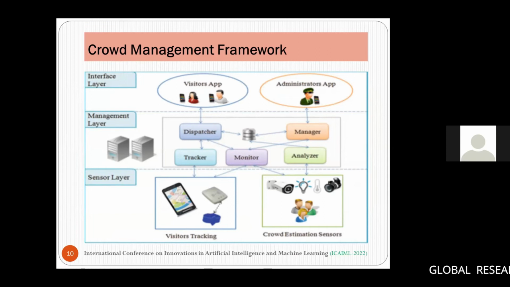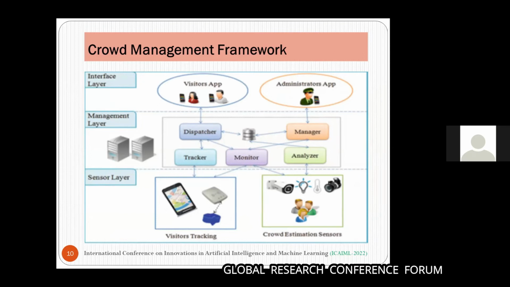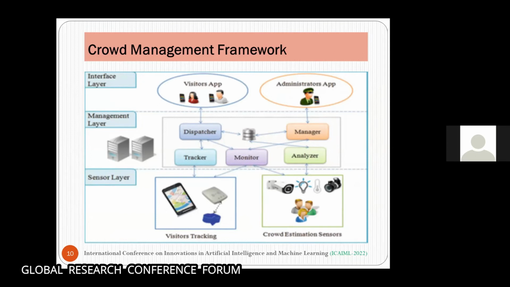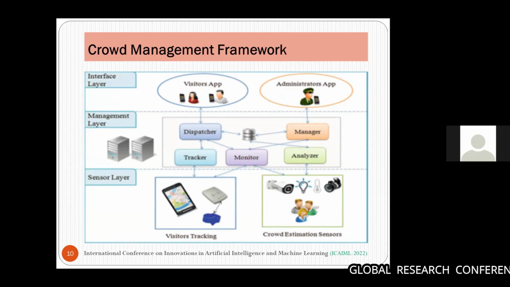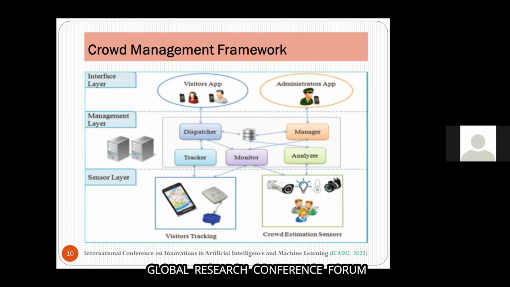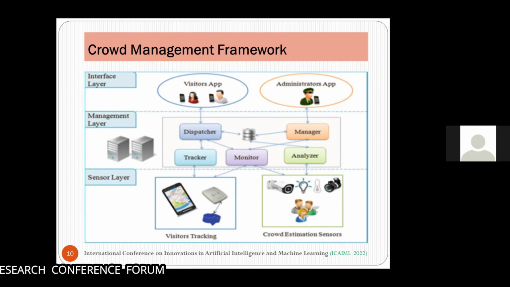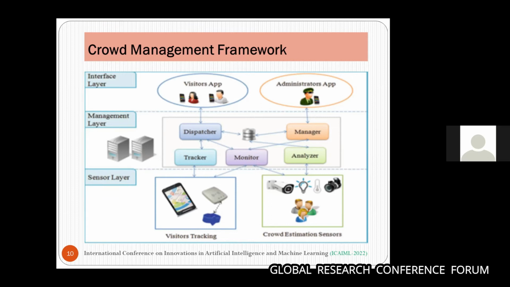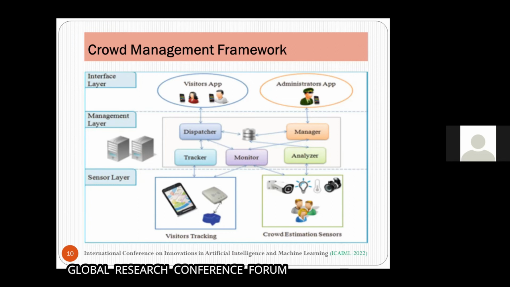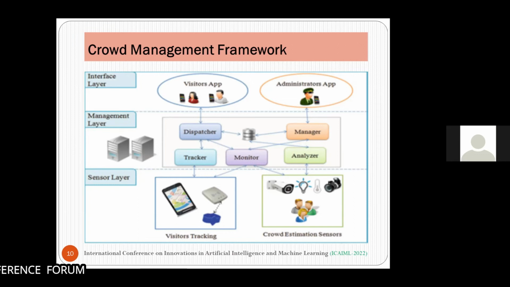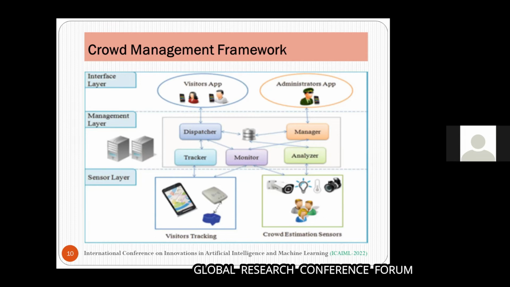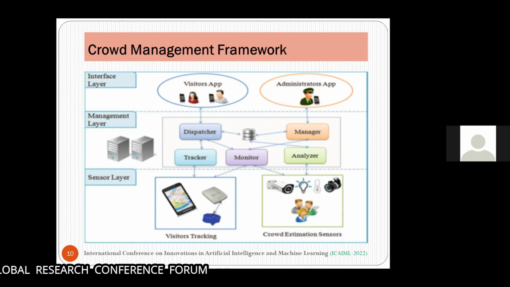For tracking the people and the smart devices, this layer is used. The management layer acts as a middleware layer between the sensor and the interface layer. The interface layer is an application which aims to help administrators and visitors to avoid crowd disaster. It informs the pilgrims or the visitors about three different types of conditions: opening of the doors or the roads, which area is crowded and uncrowded, and the third one is how to locate their groups and friends. It has three different objectives, and all three objectives are achieved by this researcher.